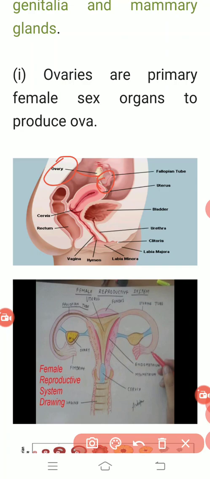Now it's a turn for the internal structure of the ovary. We are going to study that a little bit later, but in brief I can say that the ovary is covered with a thin epithelial structure enclosing the ovarian stroma.